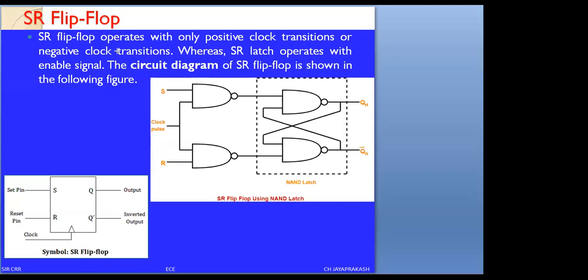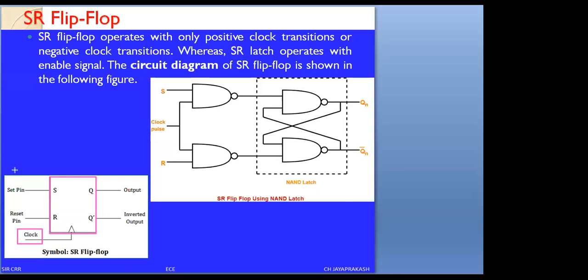The circuit diagram for SR flip-flop is shown below. You can observe it in the block diagram. If you observe the block diagram, here we are having the SR flip-flop, and we are having a clock signal. If you observe the triangle, this is edge triggering. When the triangle symbol appears, that is called edge triggering. Without the triangle, the clock signal is applied as a control signal. We are having a triangle signal, and this signal is indicating that this is edge triggering.